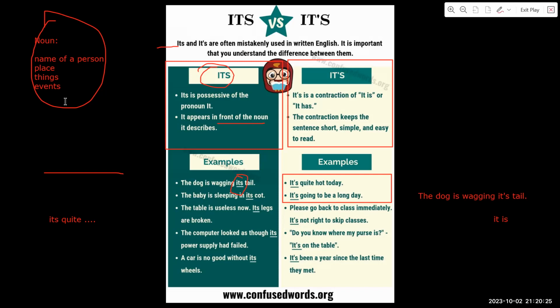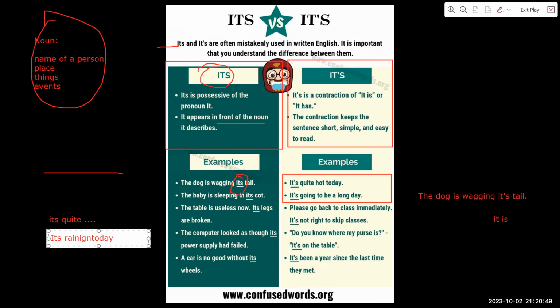Do you know how to use it is? It is raining today. In speaking, it's okay, but in writing, for example, you would say it's raining today. Would you write this?